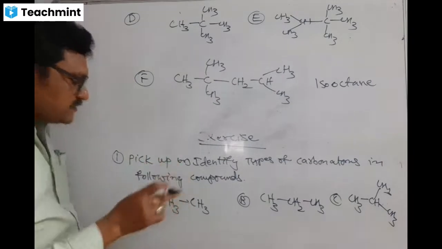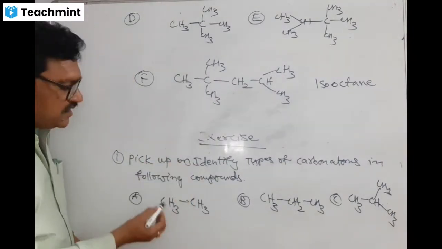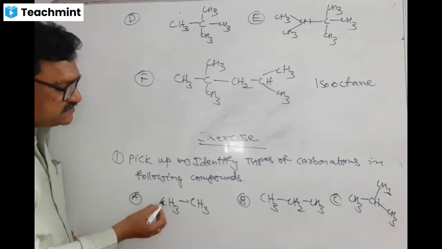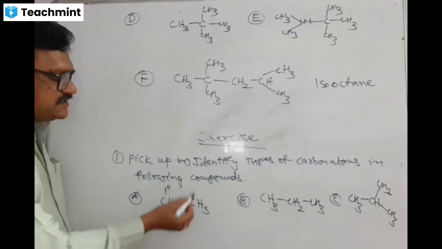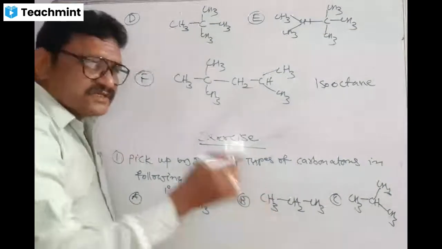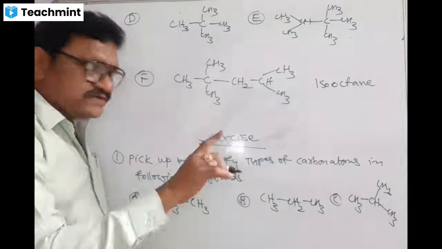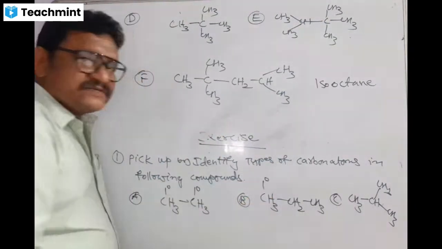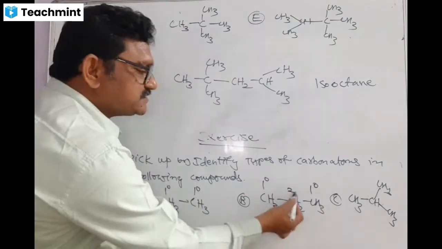So come from the first onwards. See, this is ethane. All of you know. How many hydrogen atoms does this carbon have? 3 hydrogens, so it is primary. Around carbon, 3 or 4 hydrogens, then that is primary carbon. Here CH3 primary, CH2 means secondary.